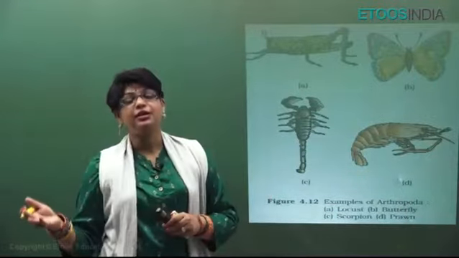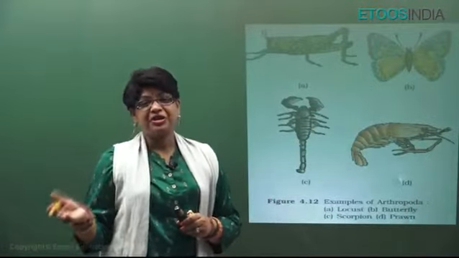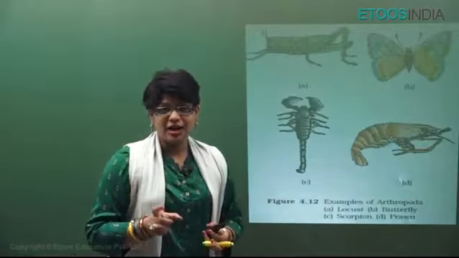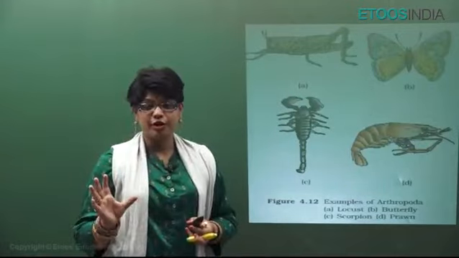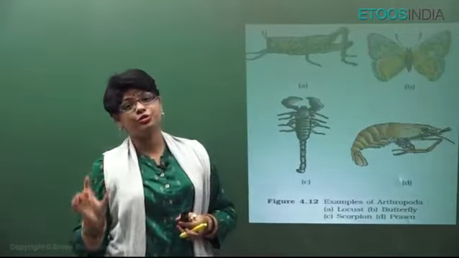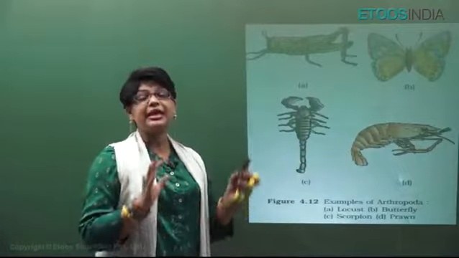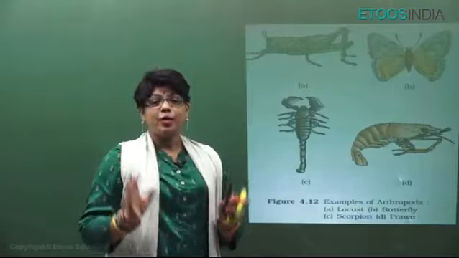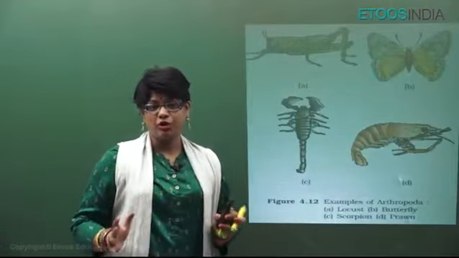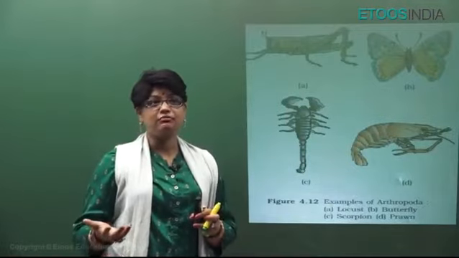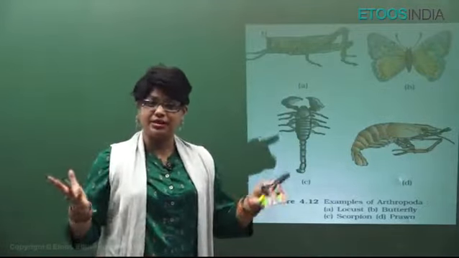They have different respiratory organ, different excretory organ. Insecta is the largest class out of all the classes of Arthropoda. They have tracheal tubes as respiratory organ, Malpighian tubules as excretory organ. All arthropods have open type of circulatory system where the blood is colorless. It's called hemolymph. They also have some sensory organs like statocysts, like compound eyes, like tentacles, etc.